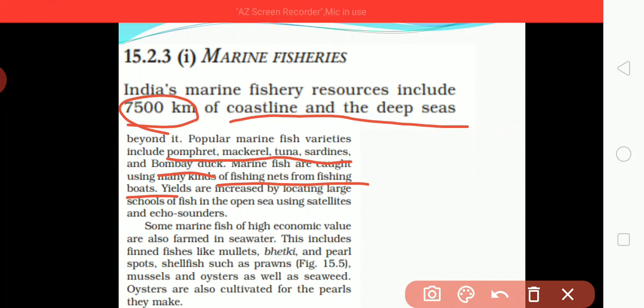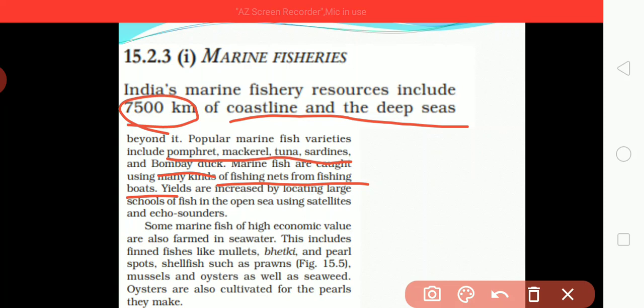Yield is increased by locating large schools of fish in the open sea using a satellite and echo sounder. So this can be seen that many fish can be caught by using which? By two techniques: satellite and echo sounder technique, through which they are catching fish.